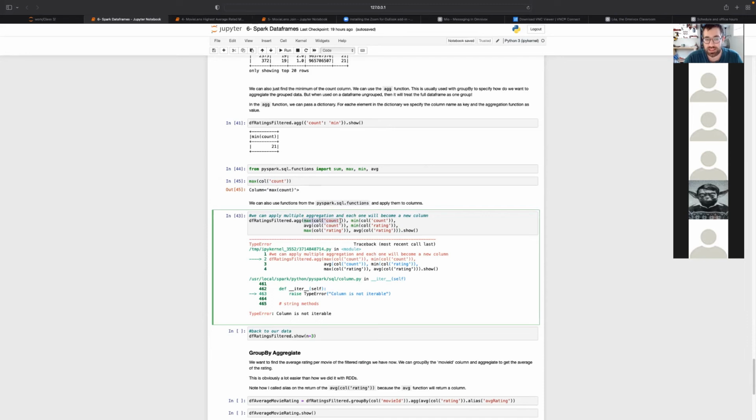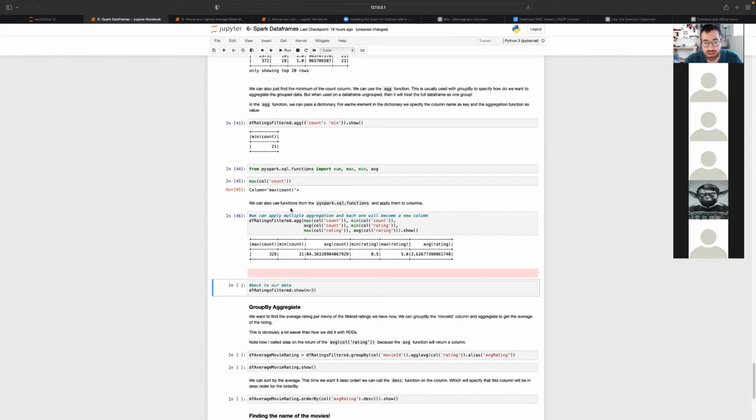If I pass a column that has some processing on it, then it will be processed in the aggregation. So here I'm passing the maximum of column count, minimum of column count, average of column count, minimum column rating, maximum of column rating, and the average of column rating. And I'm showing the returned data frame. Just like this, we process many things on our full table data. The reason aggregate here is working on the full data is because we did not group by anything. So the whole data frame is one group, and any function we are using here is basically being processed on the full group.